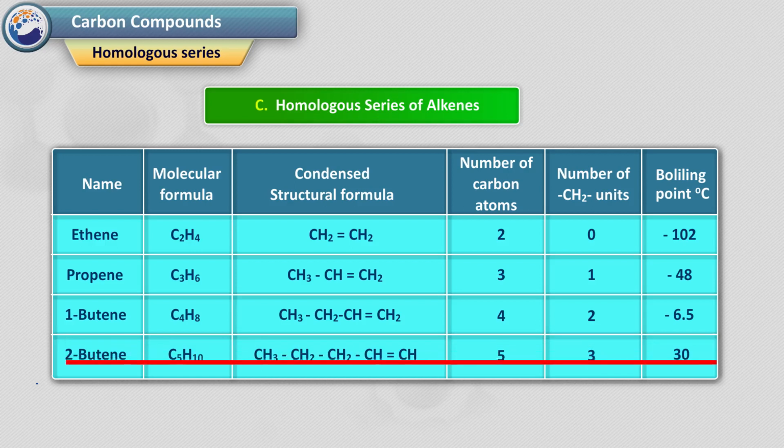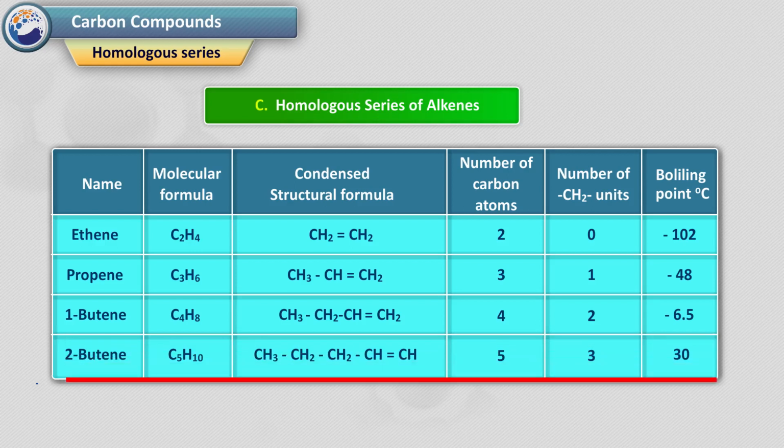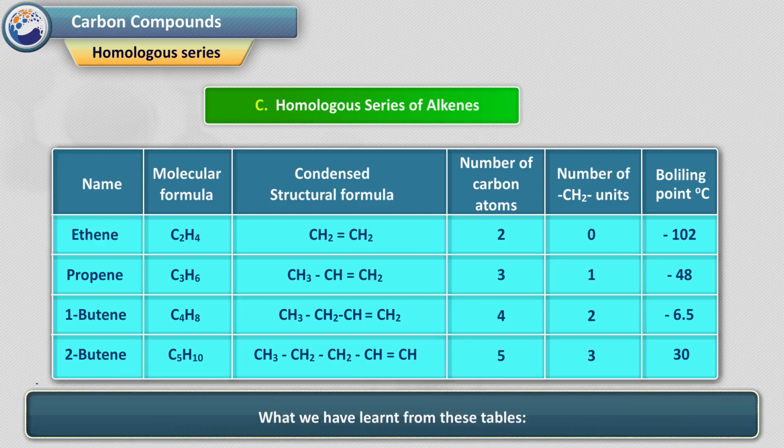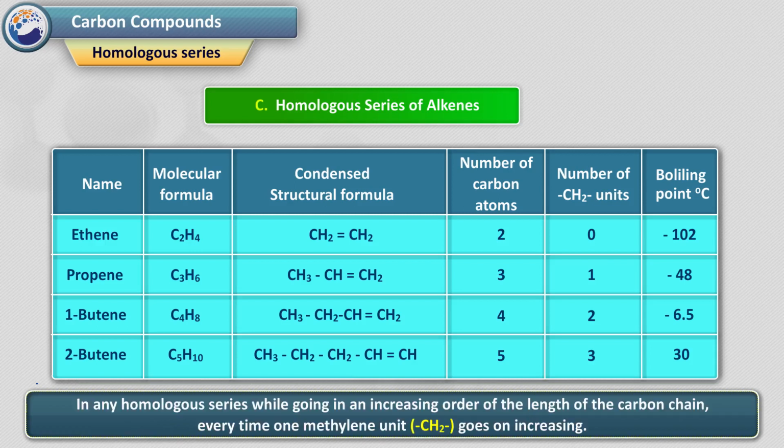Similarly, the next member with molecular formula C5H10, structural formula CH3 CH2 CH2 CH CH2, has 5 carbon atoms. Number of CH2 units 3. Boiling point is 30. What we have learned from these tables? 1. While going from one member to the next in a homologous series,